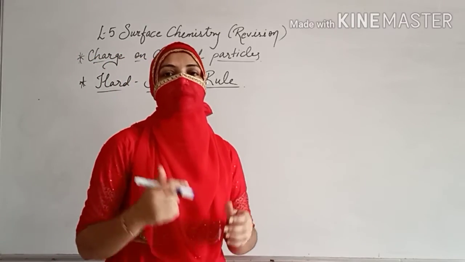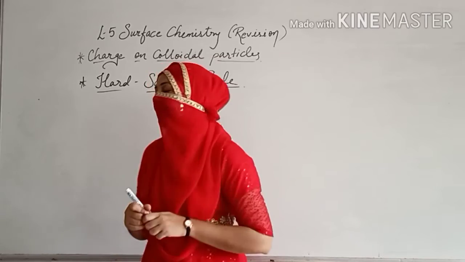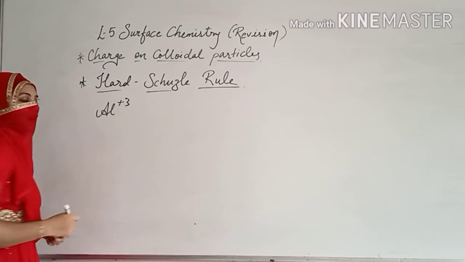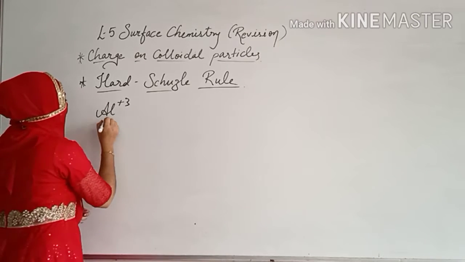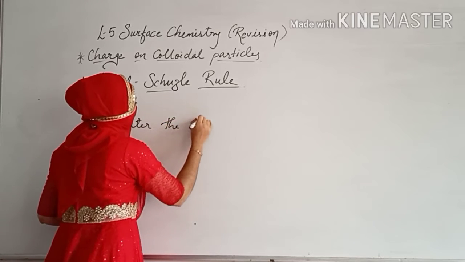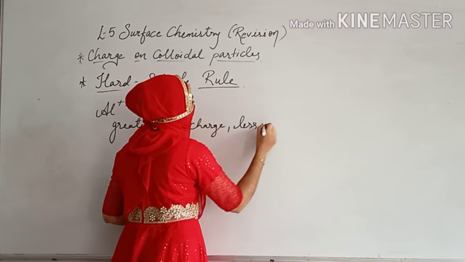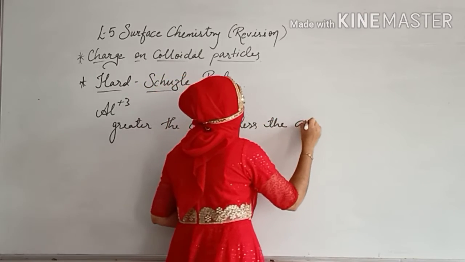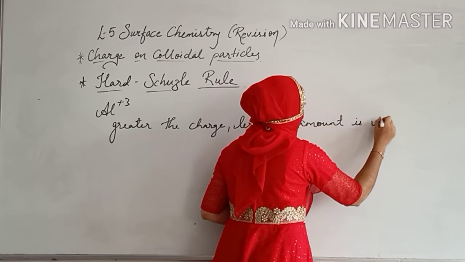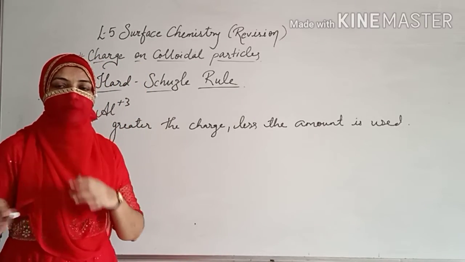What do you understand by the Hardy-Schulze rule? The Hardy-Schulze rule is giving you the idea that greater is the number of charge, greater the charge, less the amount is used. What does this simply mean over here?